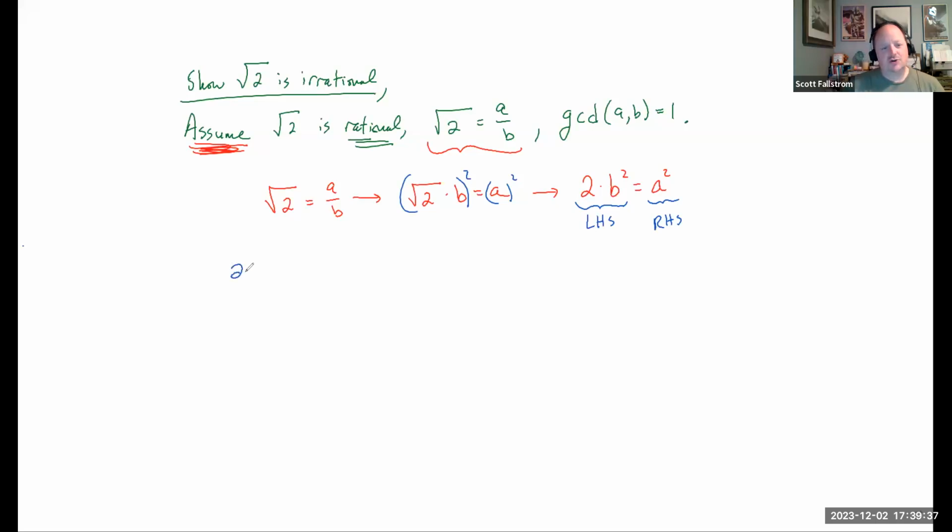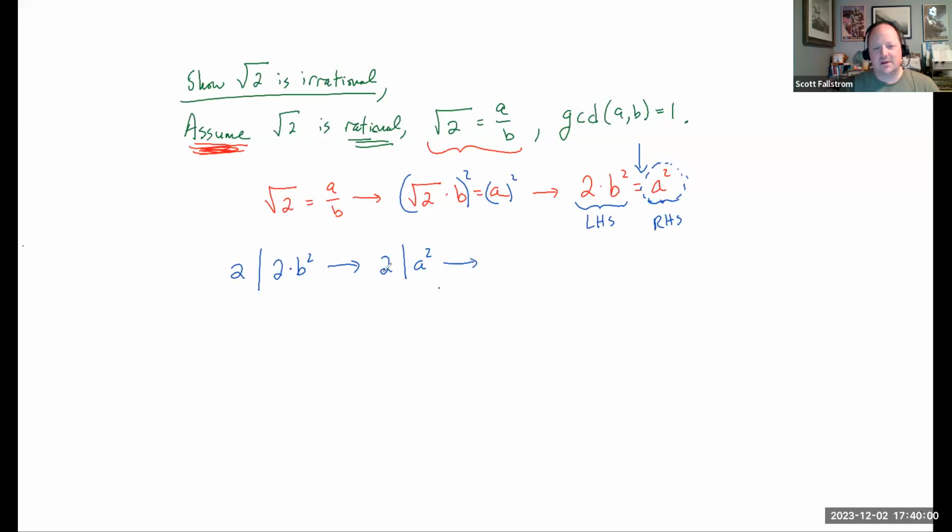So I know 2 divides 2 times b squared. It has to, right? Because it's a multiple of 2. So 2 has to divide that. But that means that 2 has to divide a squared. Why? Because they're equal. So 2 has to divide a squared.